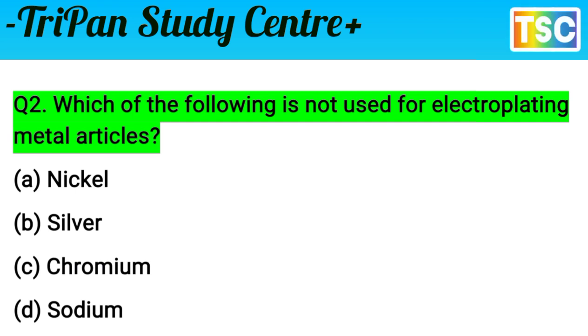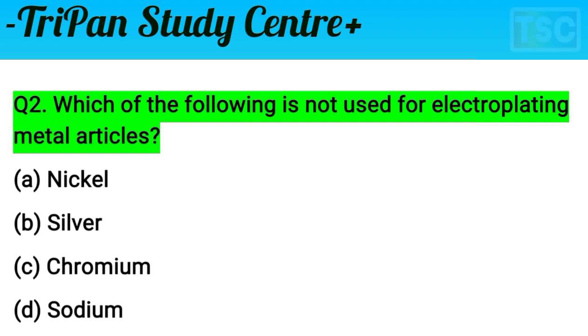Question is very interesting. Which of the following is not used for electroplating metal articles? You know that nickel is used in electroplating. Silver is also used here, and chromium is used for electroplating metal articles. But sodium is not used in electroplating because sodium is a very sensitive metal.